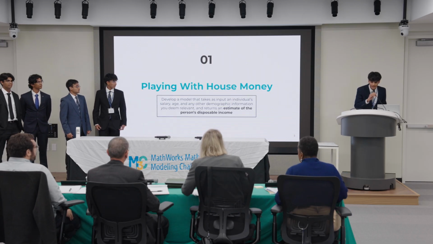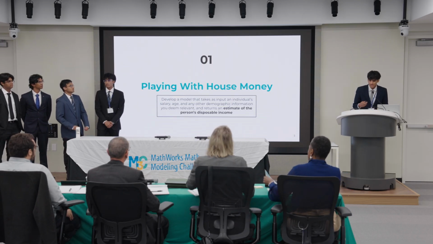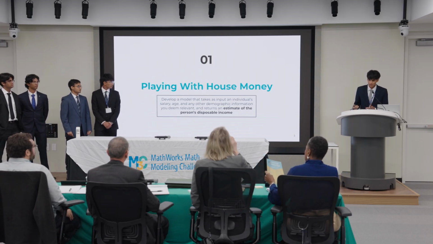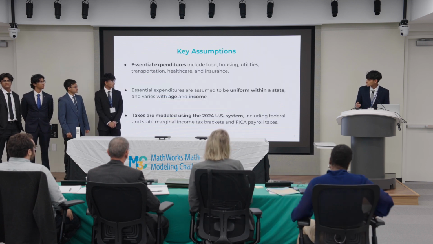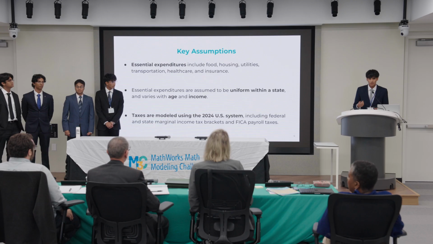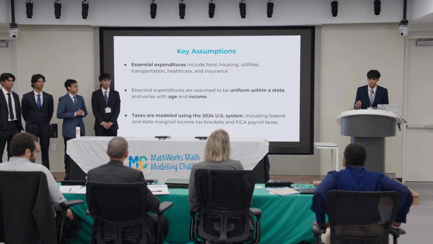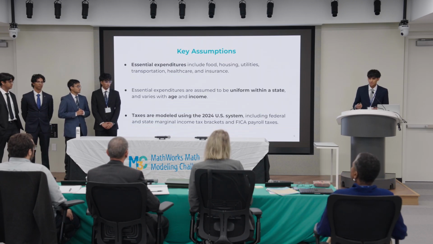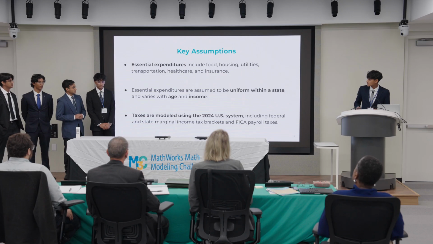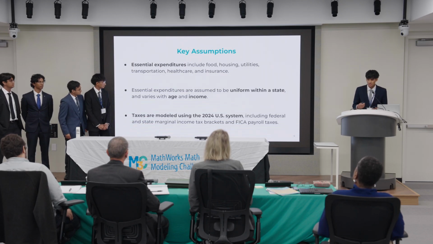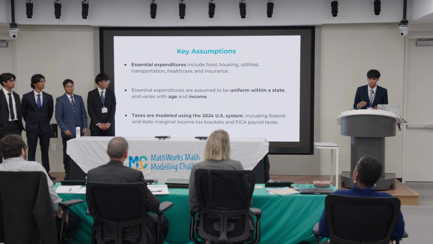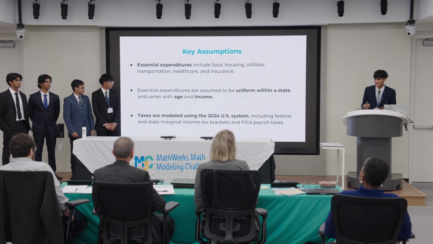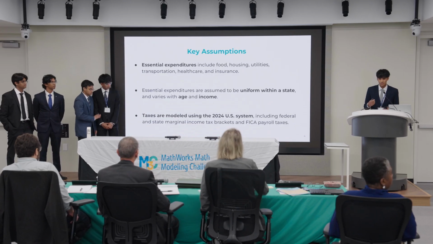So our first task was to build a model that took an individual's information and then reported their disposable income. Our model relied on three key assumptions. First, we assumed that essential expenditures were the categories listed above. We also assumed that essential expenditures were uniform within a state, yet varied across states, and also varied with an individual's age and income. Finally, we assumed that taxes could be modeled using the 2024 US system.